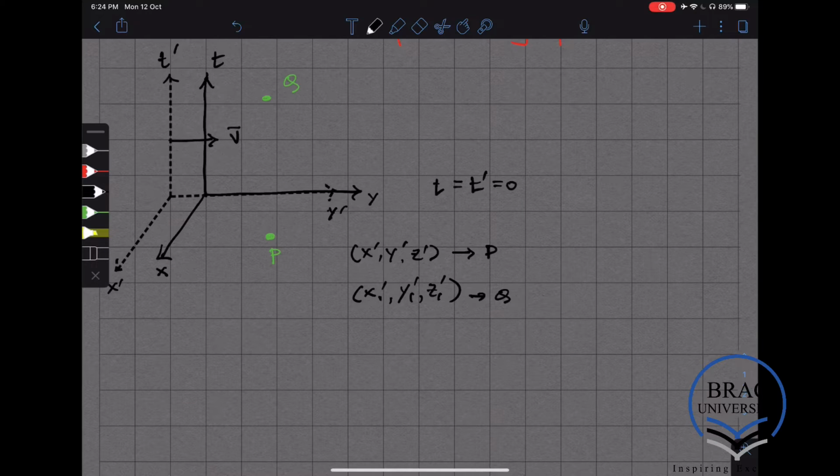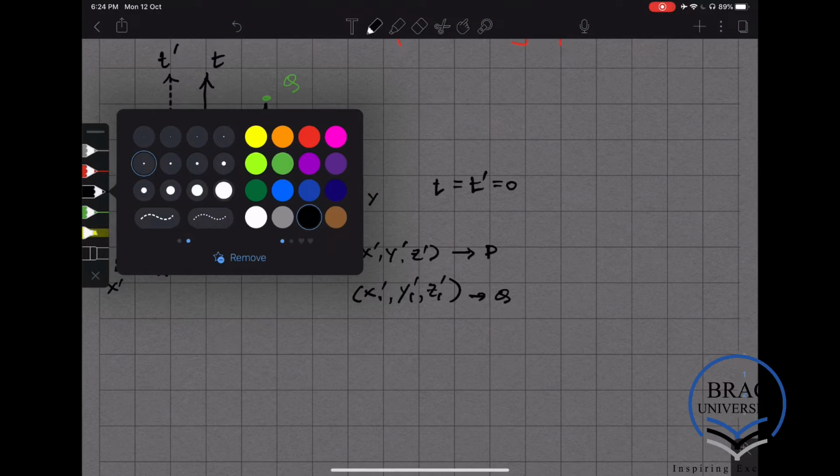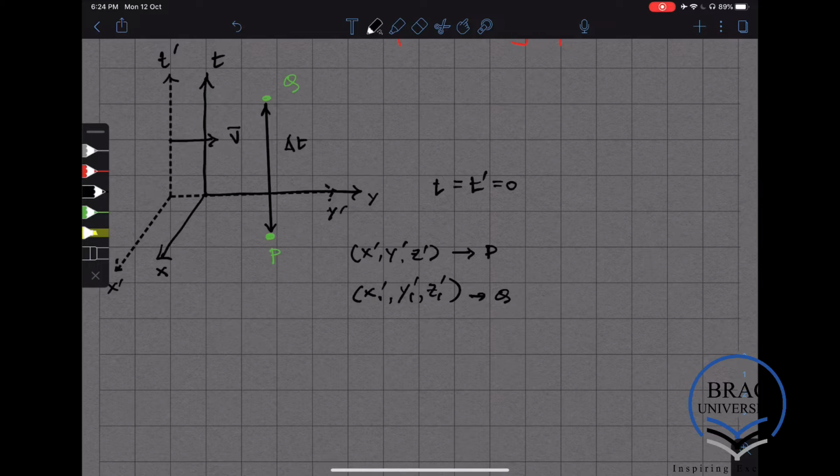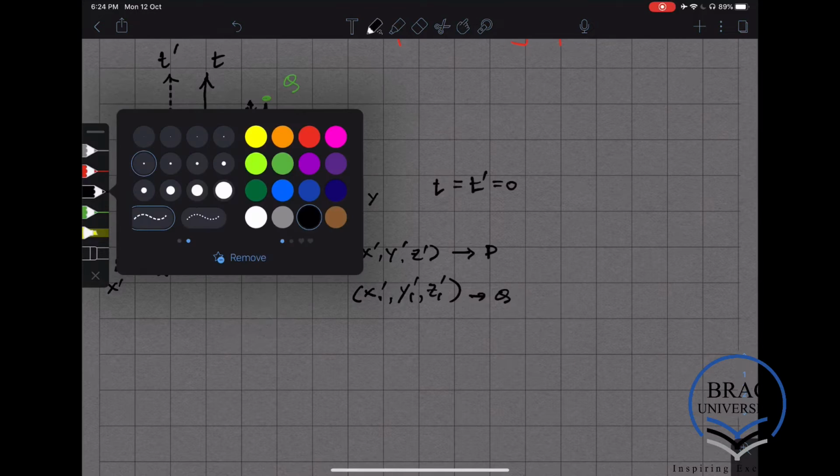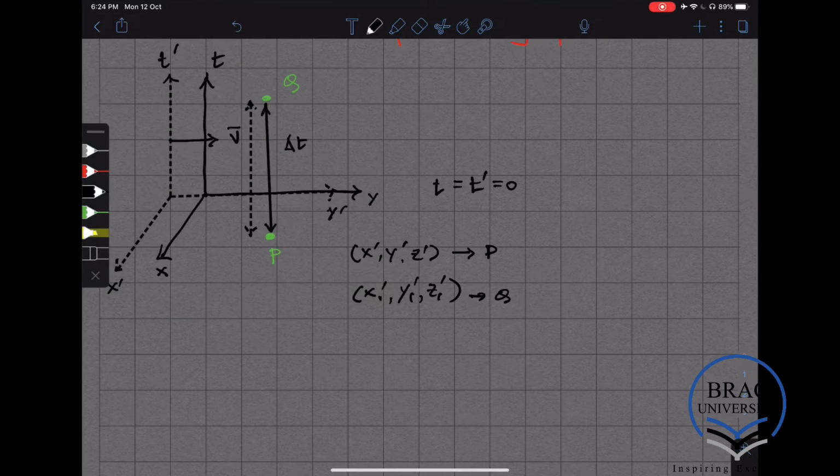If we look at the time that has elapsed between these 2 points, P and Q, in the unprimed frame, that's going to be delta t. And the time that has elapsed in the prime frame between these two, let's call that delta t prime, those two are going to be the same.